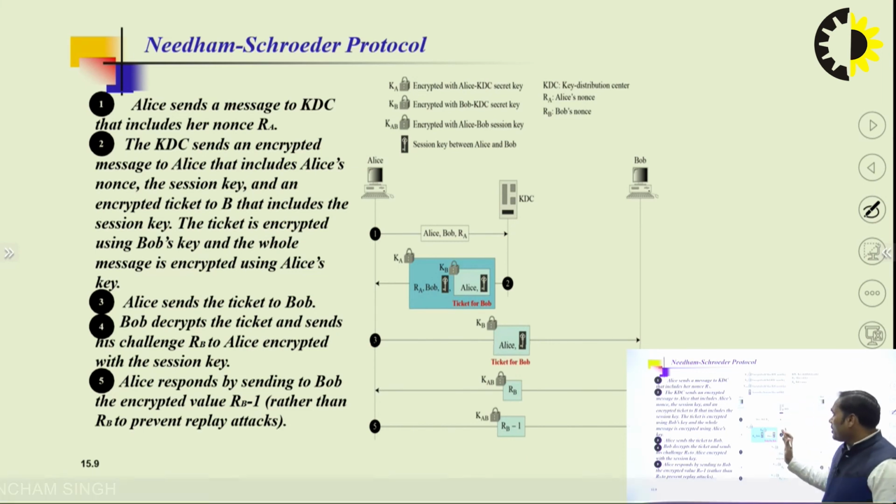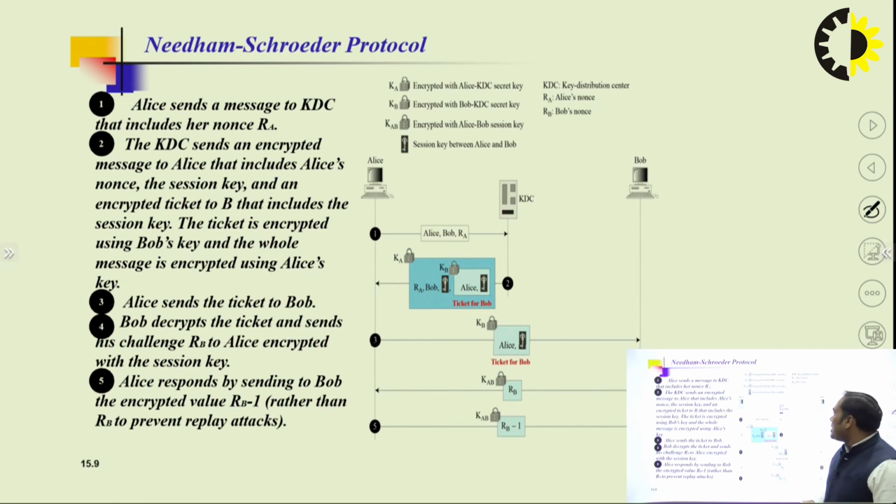So if Alice and Bob want to communicate with each other, we create a ticket for Bob, which will have the session key. In the third point, Alice sends the ticket to Bob. Bob decrypts the ticket and sends his challenge RB to Alice, encrypted with the session key.